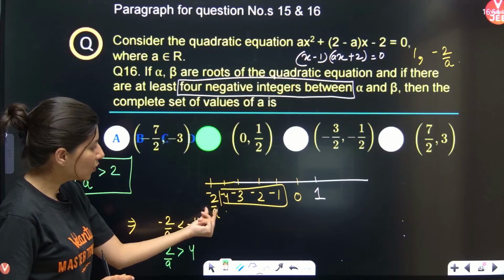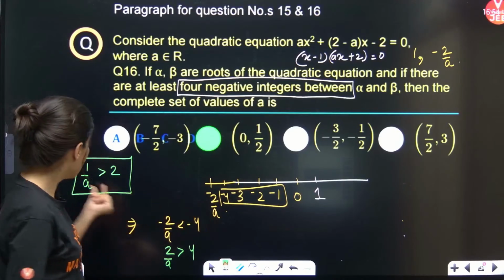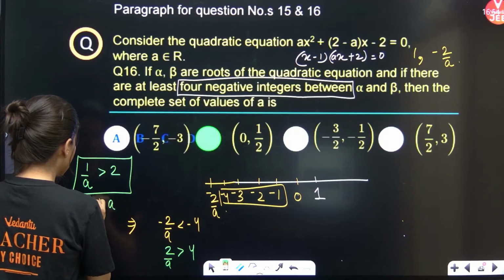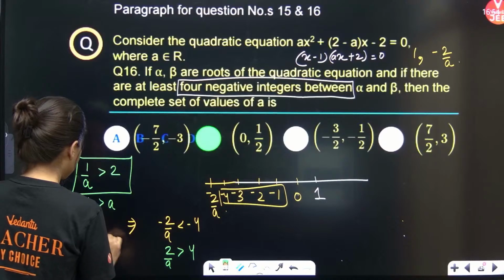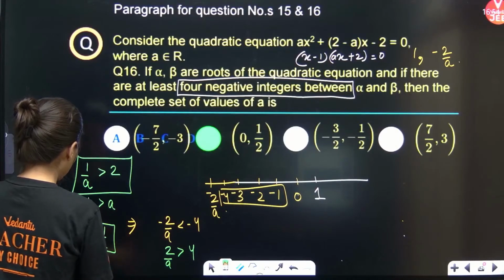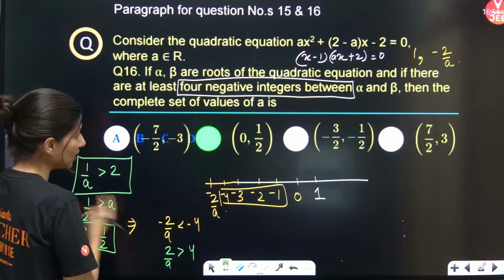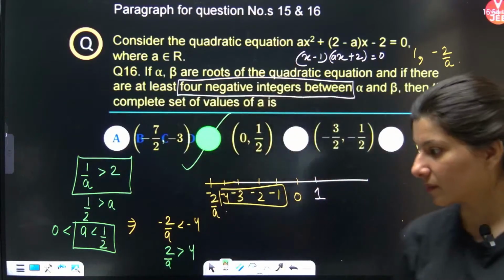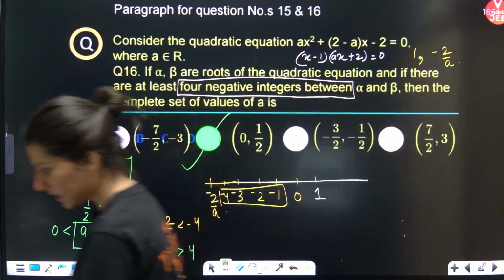So, minus 2 is already negative. Now, a should be positive. If a is positive, then you can write a should be less than half. So a is less than half. And a should be a positive number as well. So 0 to half, can you see this option is absolutely correct. Okay, everybody, getting it?